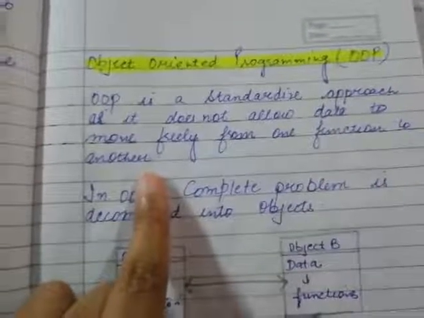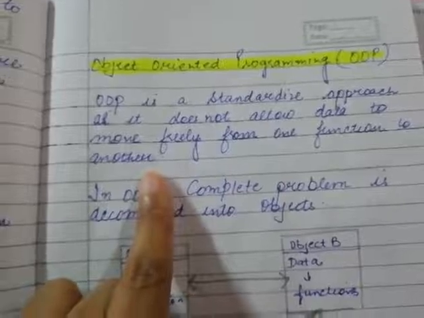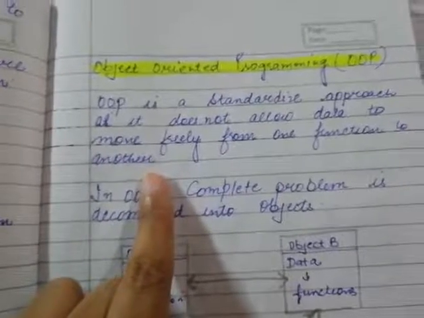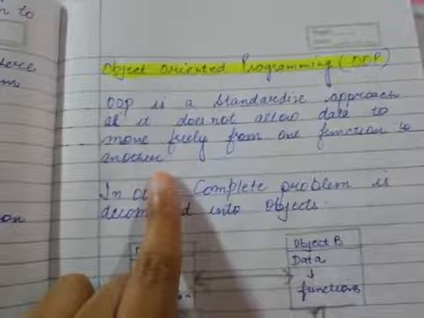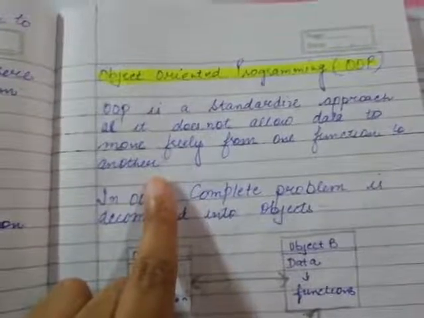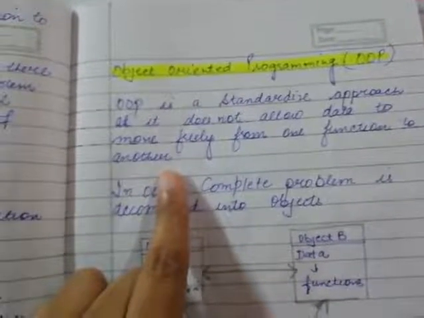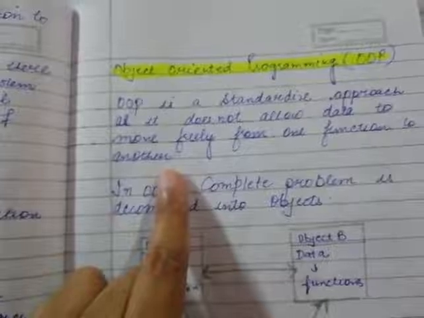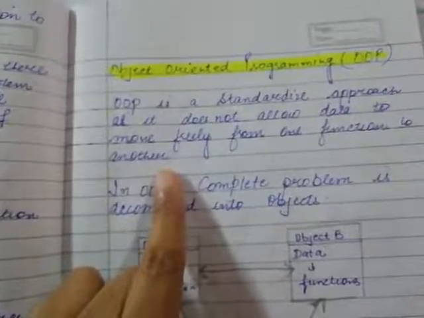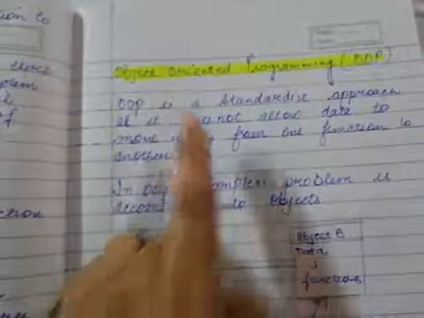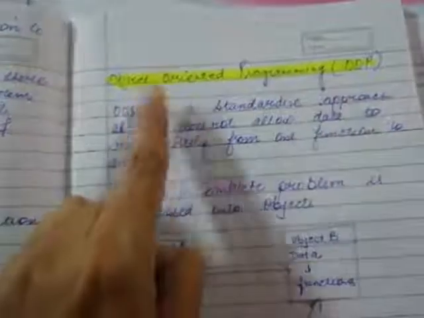In OOP we have solved some of the limitations of POP and made a new programming approach.